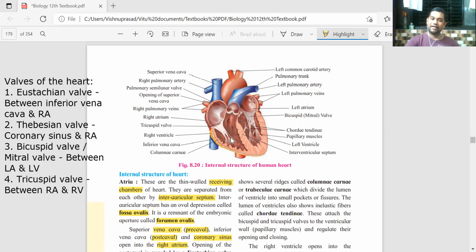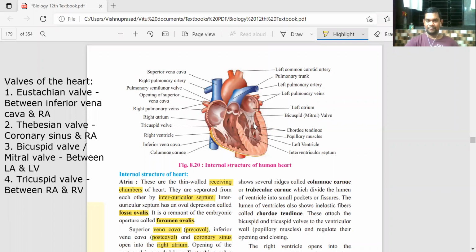Then between the two ventricles also, the left ventricle has got a thicker wall as compared to the right ventricle. Why is it so? Matlab, out of all the four chambers, the thickest wall is located around the left ventricle.